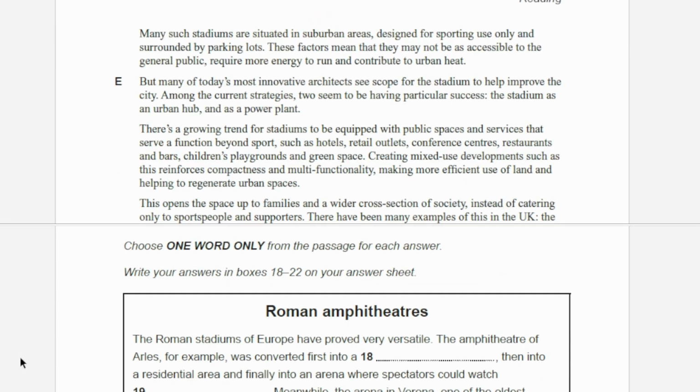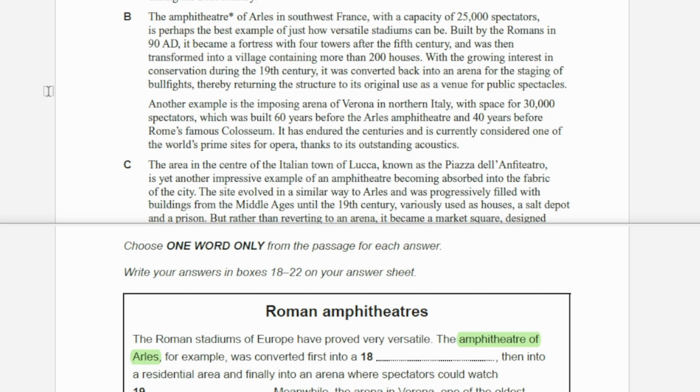Let's look at question number 18. A key phrase for question number 18 is amphitheater of Arles. This can be found in section B, amphitheater of Arles. We are looking for first thing this amphitheater was converted into. If you look at section B, it says that it was built by Romans in 1980 and it became a fortress in the 5th century. So after 400 years, it was turned into a fortress. So our answer for question number 18 is fortress.